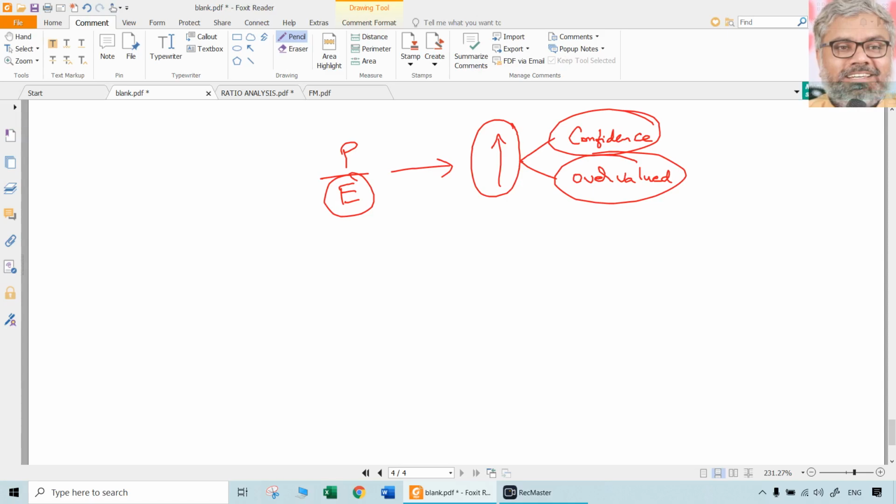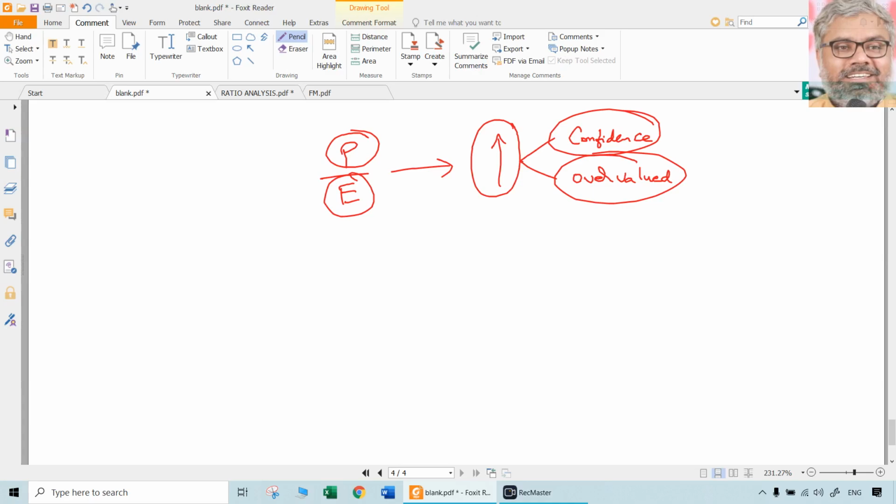But the point is, both perspectives will be there. If there are two people, if one person is still bullish about this company, still very positive and having a lot of confidence about this company, higher PE also he will not care, he will still go and buy this share. Because his interpretation is, when the entire market is liking this company's share, there should be something in it, no? Something good. I will also buy. That is the thought process of a buyer.